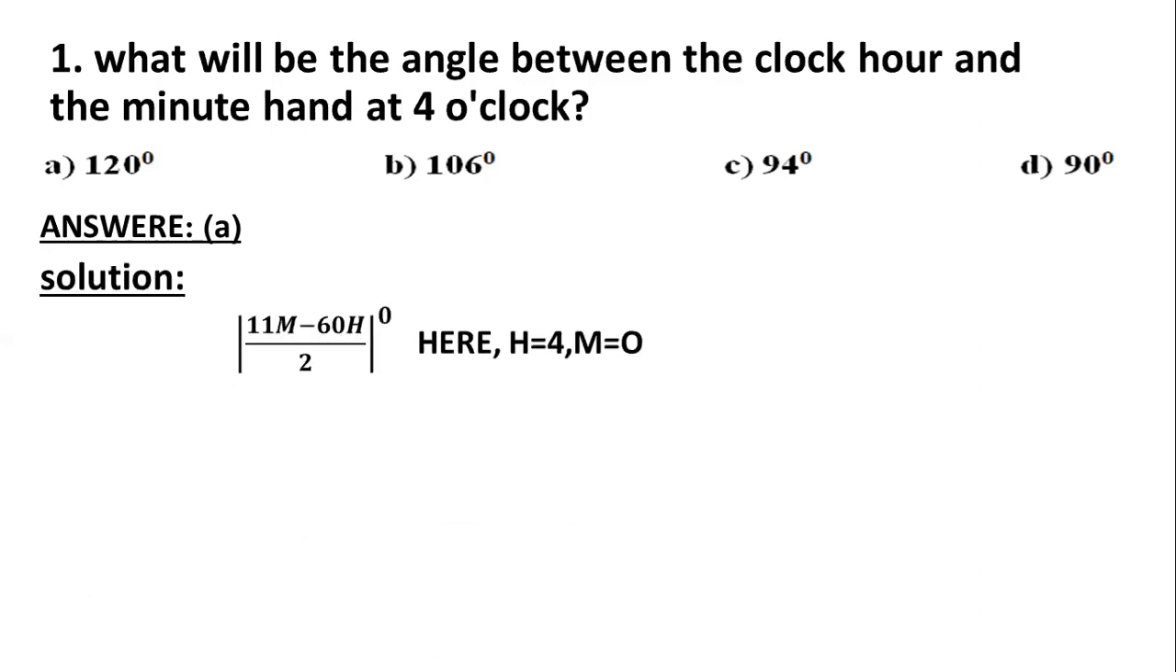We will use our shortcut formula, that is 11m minus 60h by 2, which gives our degree. Here it is just 4 o'clock. If it were 4:30, then we would take hour equal 4 and minute equal 30. But here only 4 o'clock is given. That means hour equal 4 and minute equal 0. According to our formula, putting minute equal 0, 11 into 0 is 0, minus 60 into 4 is 240, by 2, the answer will be 120.